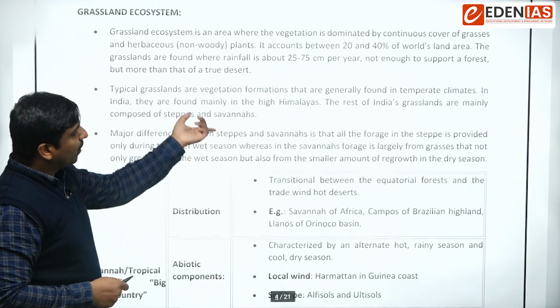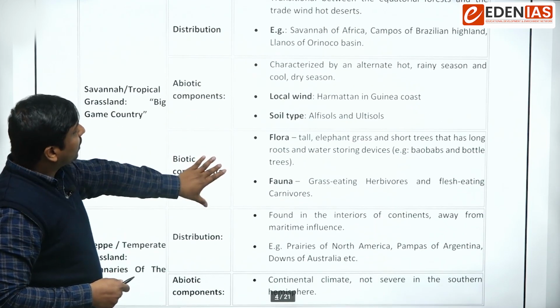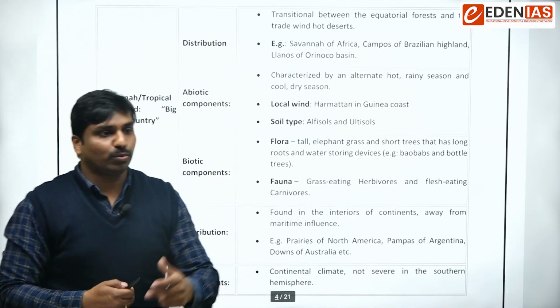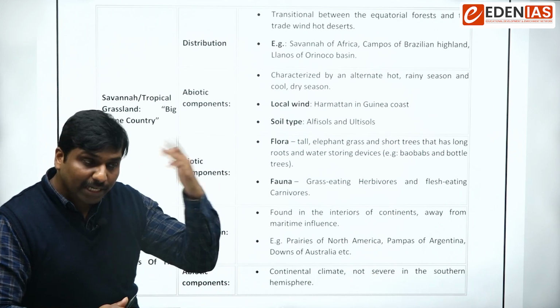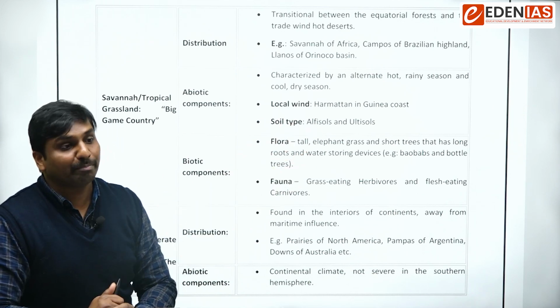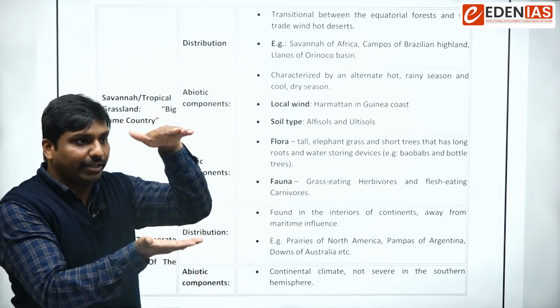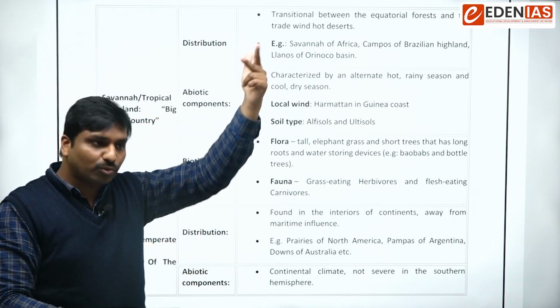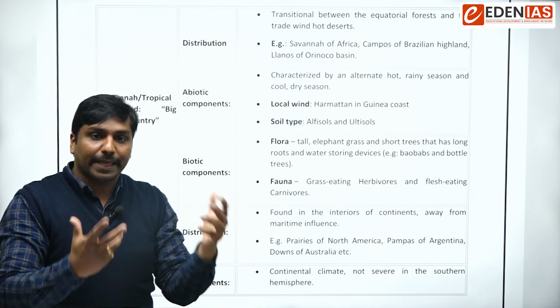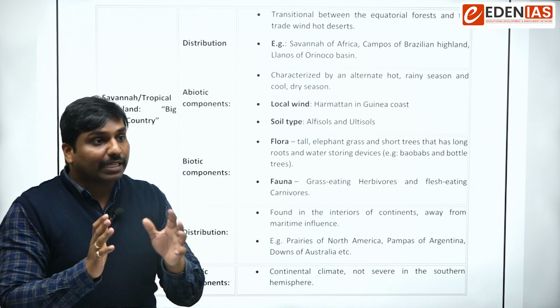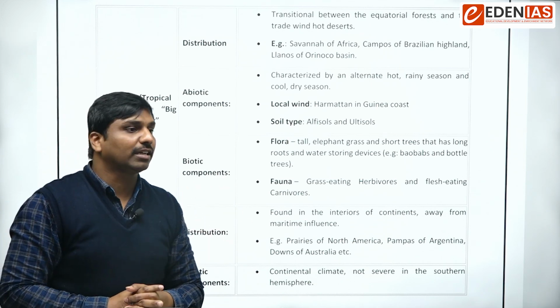Okay, so we have understood that grasslands can be divided into two types: tropical grasslands and temperate grasslands. Those grasslands located in the tropical region, 23.5 degrees north to 23.5 degrees south, are tropical grasslands. There are other names for tropical grasslands.